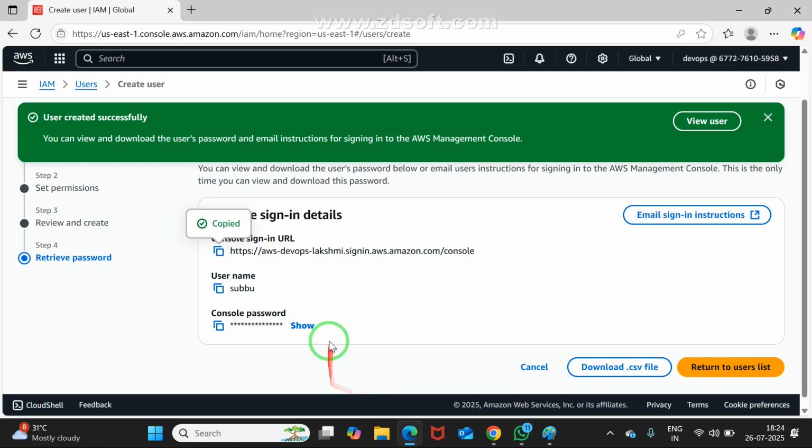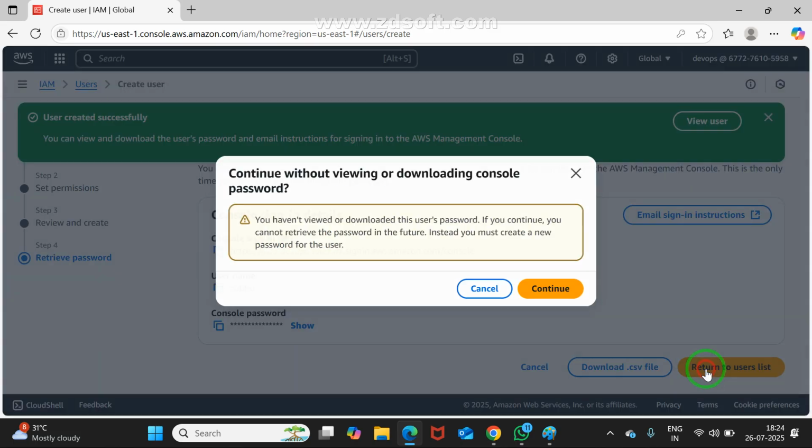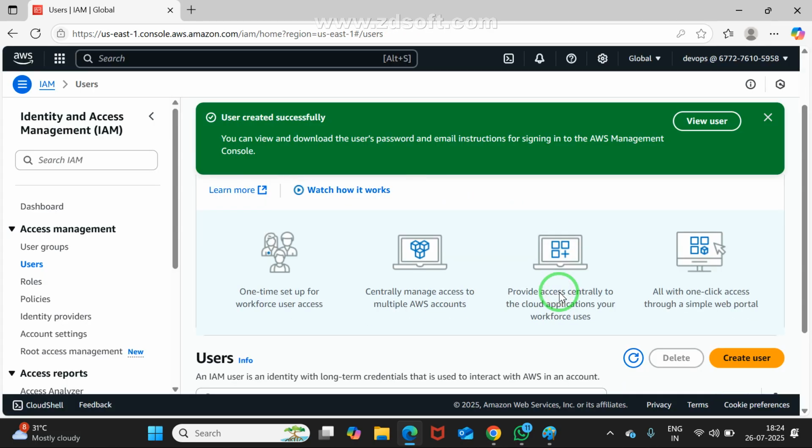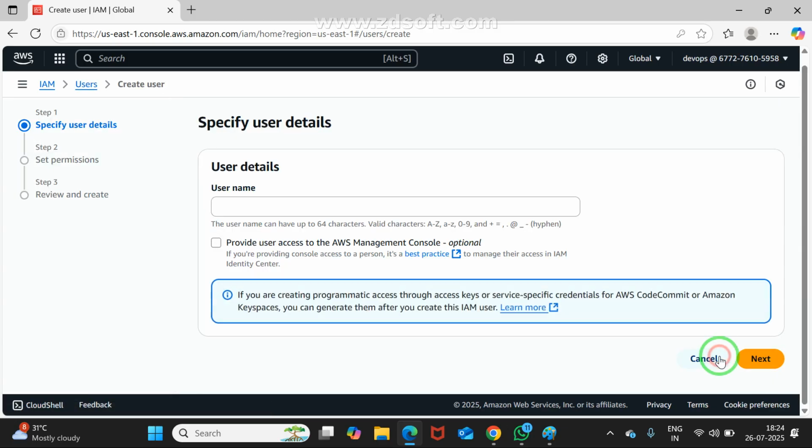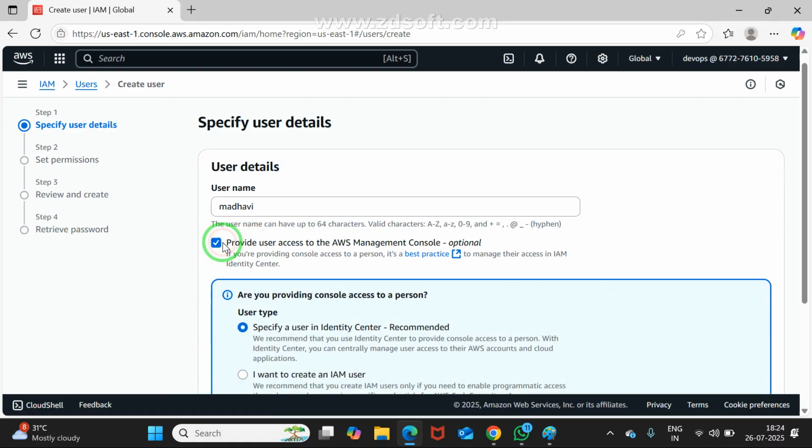Now I think only two users are created. I return to the user list. I may create one more user, maybe Madhavi. Click on users, create users. The username is Madhavi. There I am providing it.